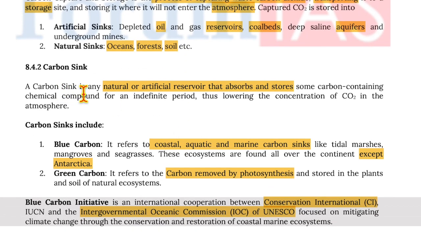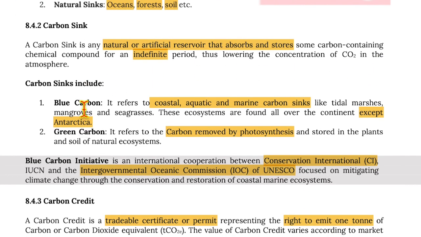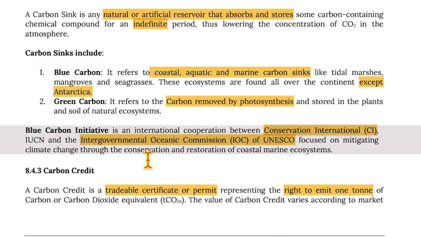Now, a carbon sink is any natural or artificial reservoir that absorbs and stores some carbon-containing chemical compound for an indefinite period, thus lowering the concentration of CO2 in the atmosphere. Carbon sinks include blue sinks. It refers to the coastal, aquatic, and marine carbon sinks like tidal marshes, mangroves, seagrasses. These ecosystems are found all over the continents except Antarctica. Now, green carbon refers to the carbon removed by photosynthesis and stored in plants and soil of natural ecosystems.